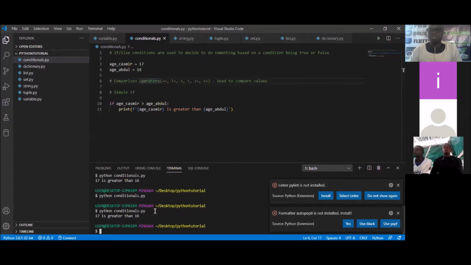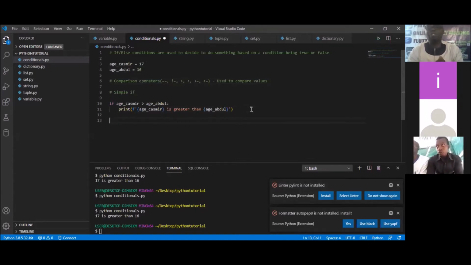Clear, sir. Good. So we're going to move forward to another form of if statement, and that is the if else. Before, we only checked one condition and did one thing. Now we want to be able to do this or that. If it is true, you do something. If it is false, you do something else. So that's why we're going to be checking if else.